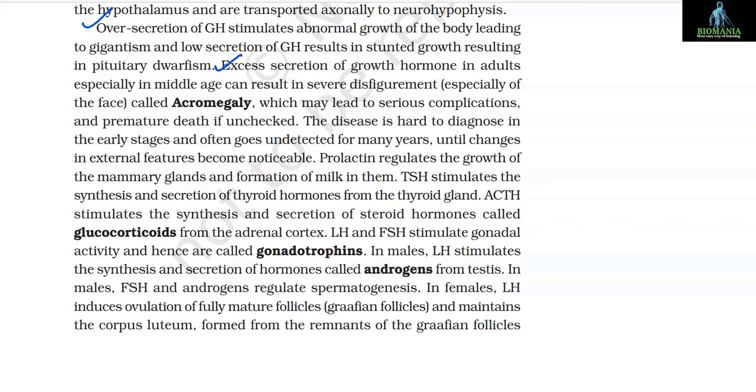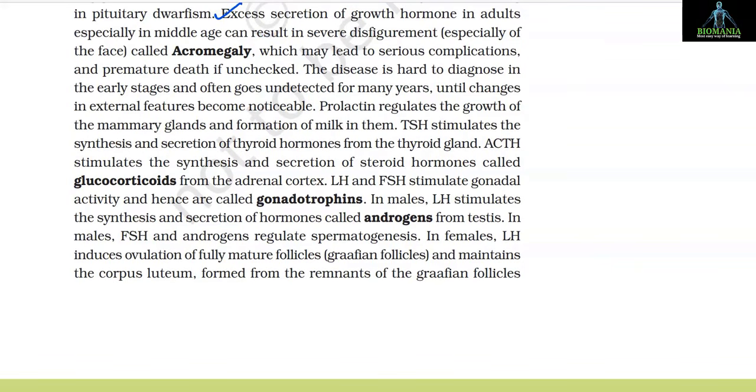The disease is hard to diagnose in the early stages and often goes undetected for many years until changes in external features become noticeable. Prolactin regulates the growth of the mammary glands and formation of milk in them. TSH stimulates the synthesis and secretion of thyroid hormones from the thyroid gland. ACTH stimulates the synthesis and secretion of steroid hormones called glucocorticoids from the adrenal cortex.